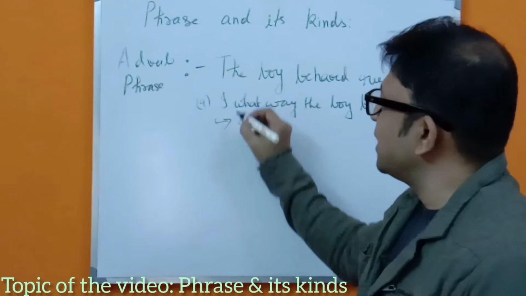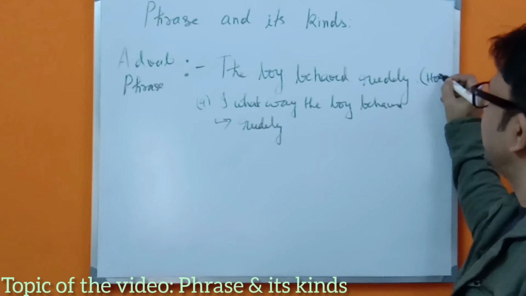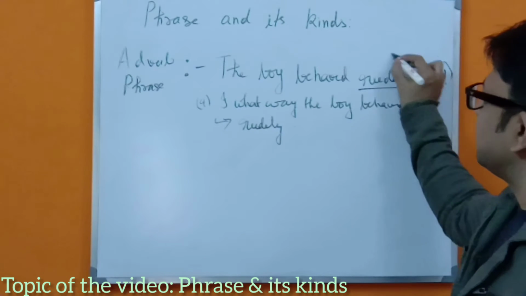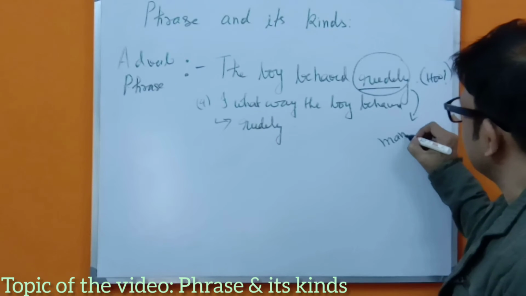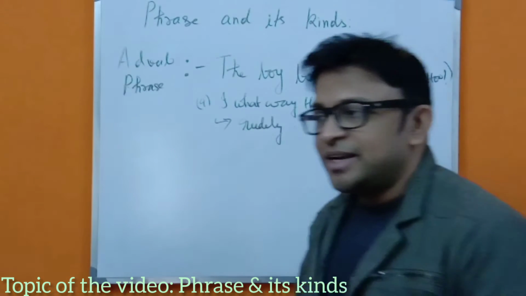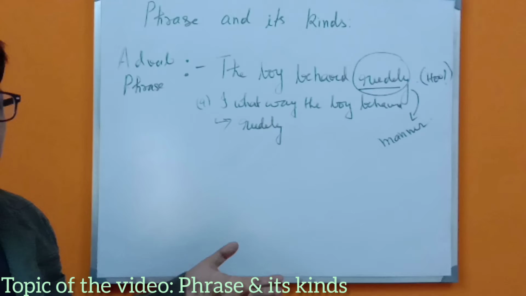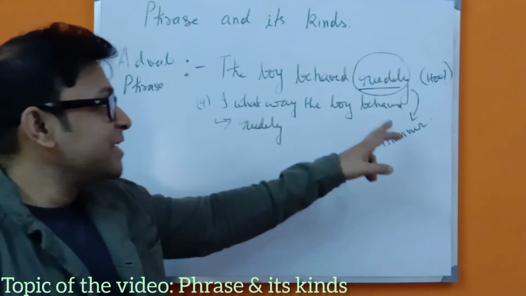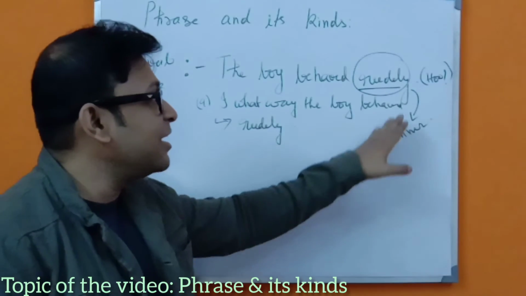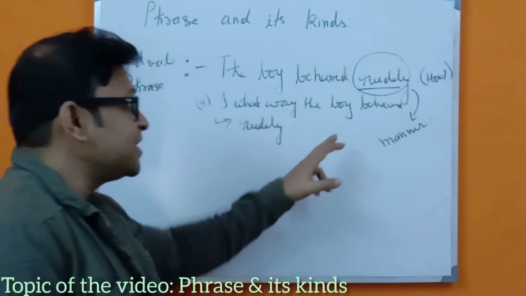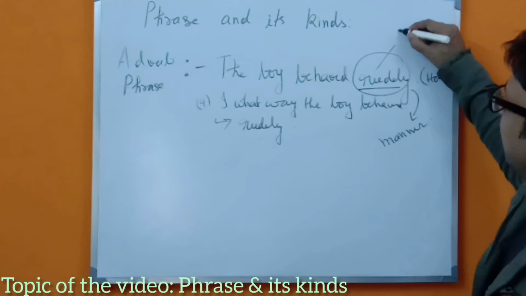Or if we question how the boy behaved, with how, then also we will get the same answer, rudely. That means it shows some kind of manner. That means the boy had bad manners because he isn't behaving in a polite or decent way. Therefore, this signifies the manner, how the action is being done, in a rude manner. So rudely is our adverb.